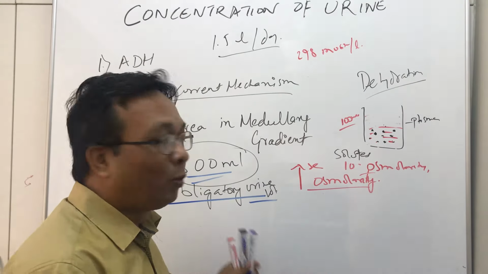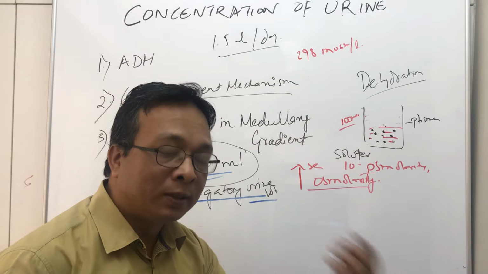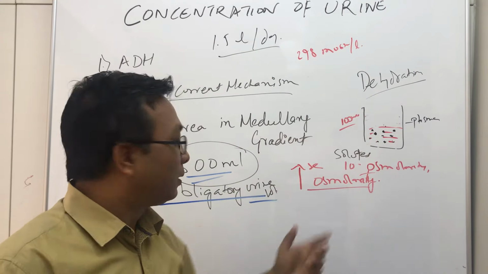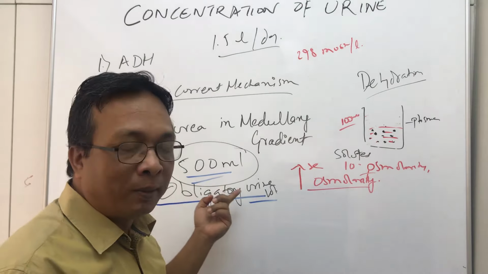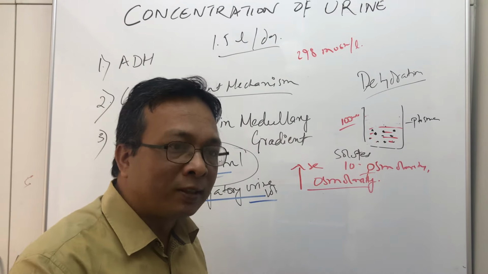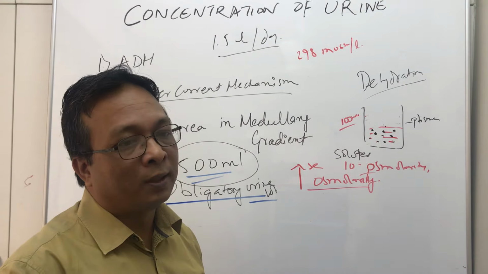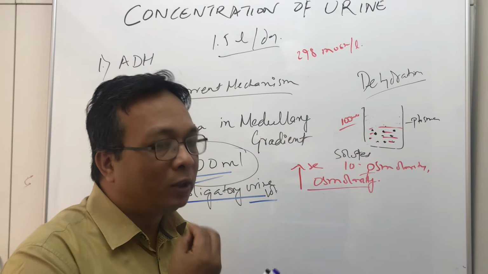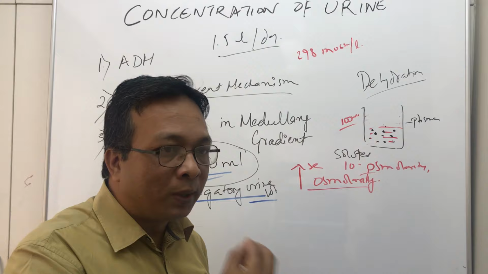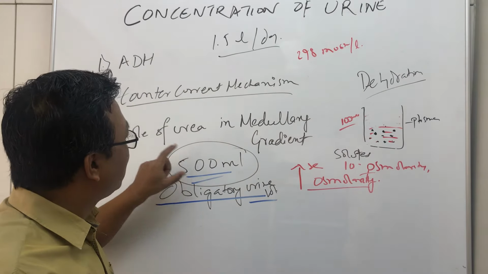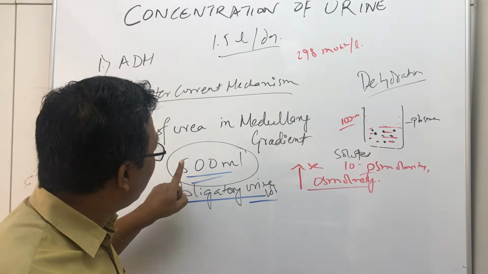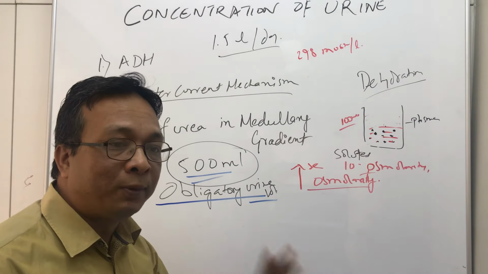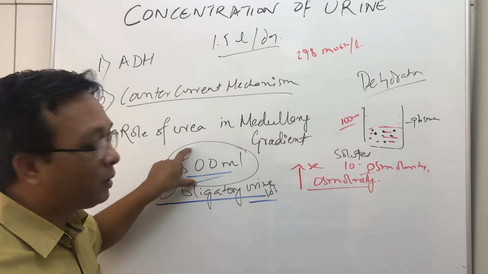It does not matter whether you are drinking water or not, whether he is in dehydration, or in the middle of the sea not getting any water, he will pass urine of 500 ml, because this 500 ml is necessary to remove all the waste products produced every day from every cell and tissue. So to remove the waste products, our kidneys remove fluid of at least 500 ml every day. It does not depend on whether you have drunk water or not. So that is obligatory urine volume.